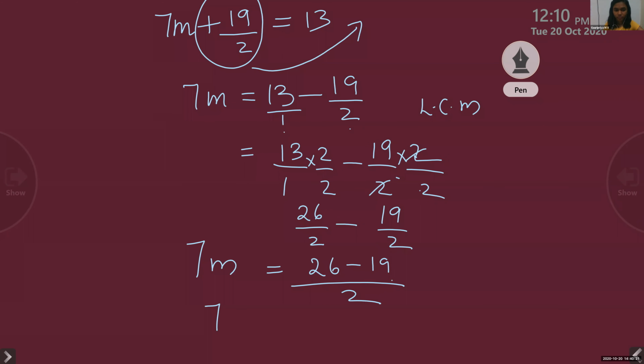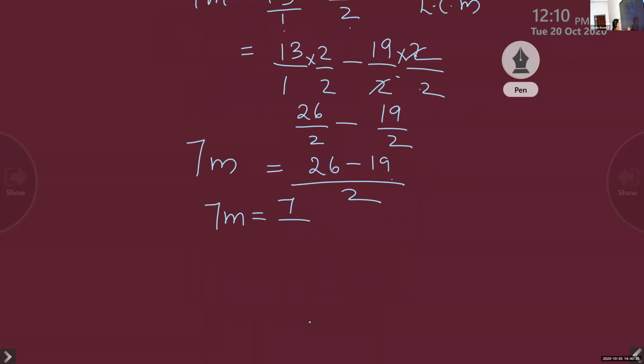Now 7m is equal to 7 by 2, since 26 minus 19 is 7. Now what is m? We have to take 7 to this side, no? So 7 by 2 divided by 7. 7 means 7 by 1, you write. What is division?